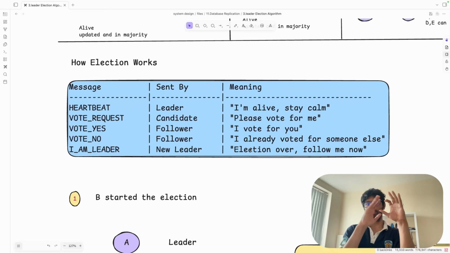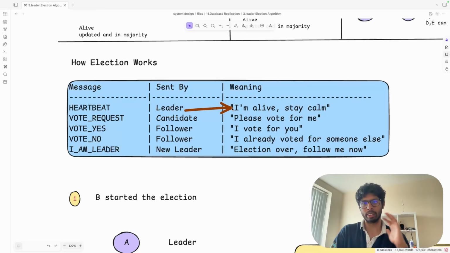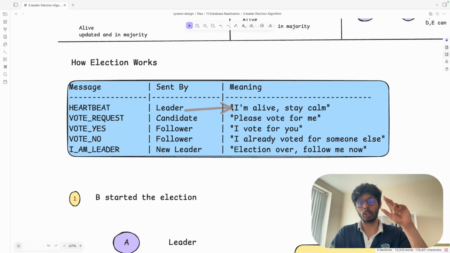Now we are on the last part of this video where we are going to see how election actually happens in the system. For understanding the election, we should know that there are going to be some requests. First one is going to be the heartbeats. Vote request, vote yes, vote no, I am the leader. Heartbeat is the request that the leader sends. Yes, I am alive, everything is perfectly fine. When the heartbeat is not coming, then we know that we have to start an election.